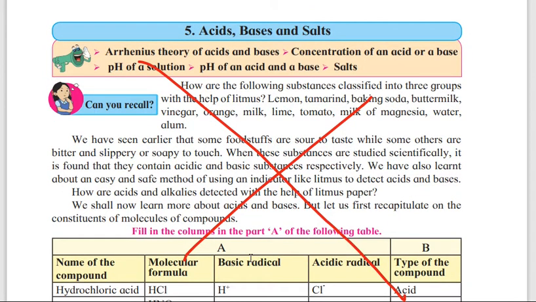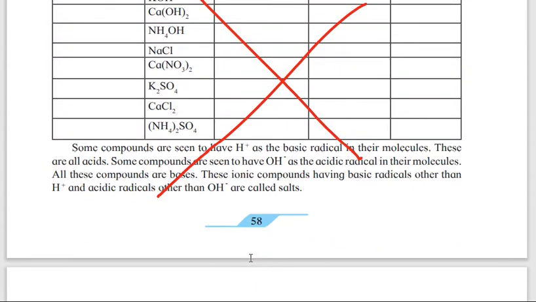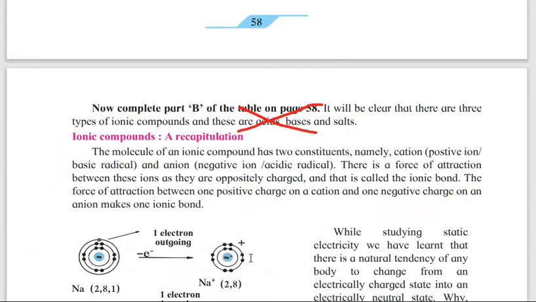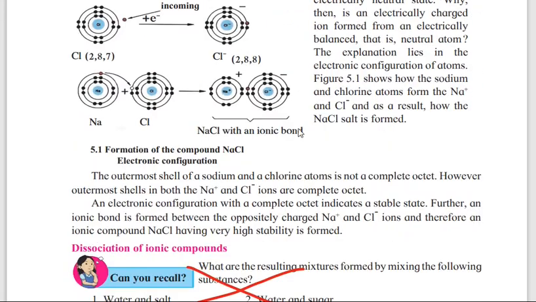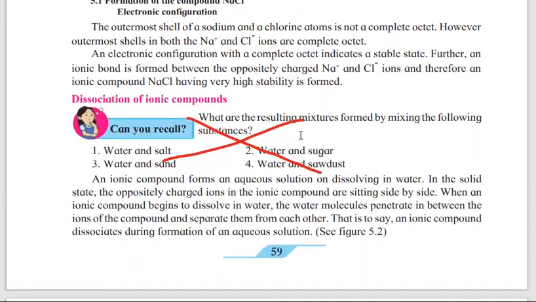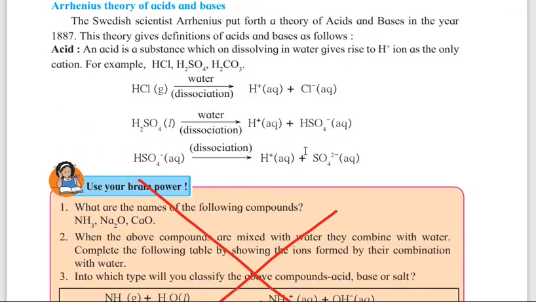Now we'll go to the next new chapter, that is acid, bases and salt. Can you recall, and the whole table is not there. Page number 58, the whole page has been reduced, and that has been continued in page number 59, the first two lines, so that you have to cancel. Then the last, that is page number 59, can you recall, again has been removed.